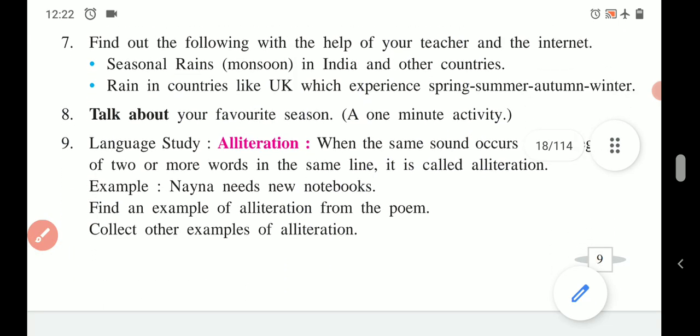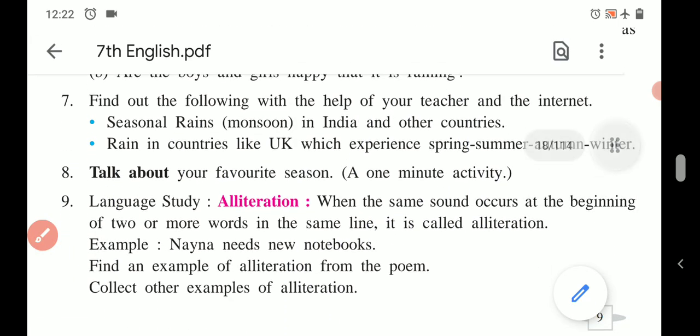So this is all about all the activities given in the English workshop based on the poem In Time of Silver Rain. I hope you all have understood the given explanation, and I hope that using that explanation you can easily do all the activities given in this English workshop.